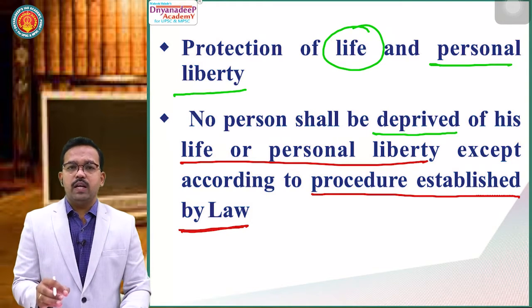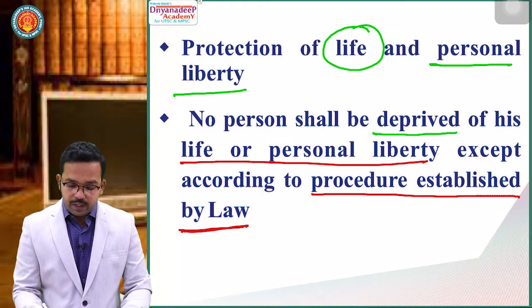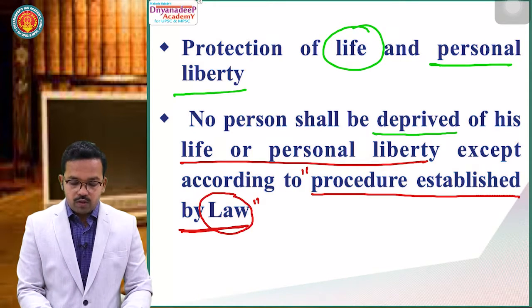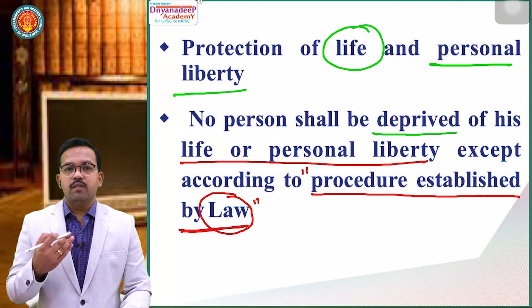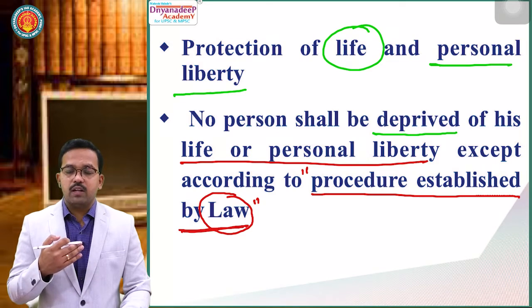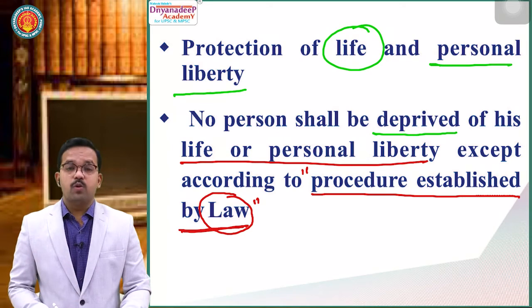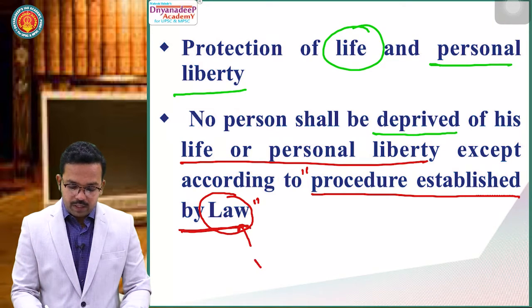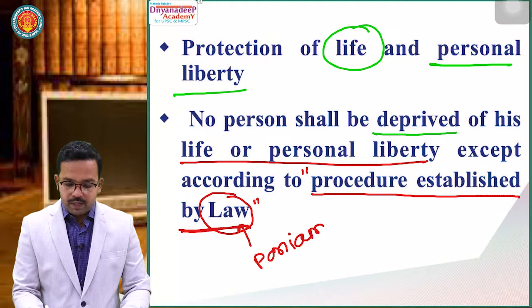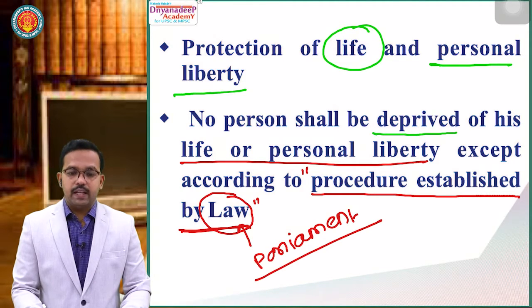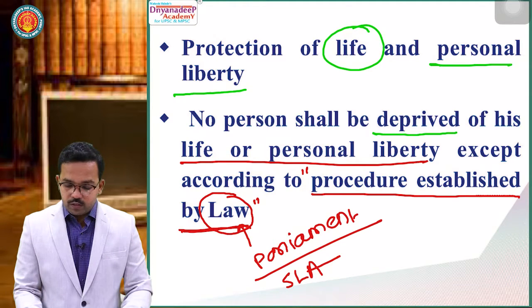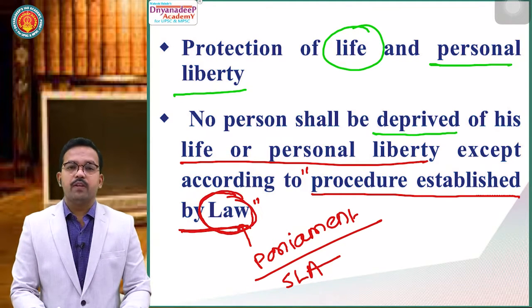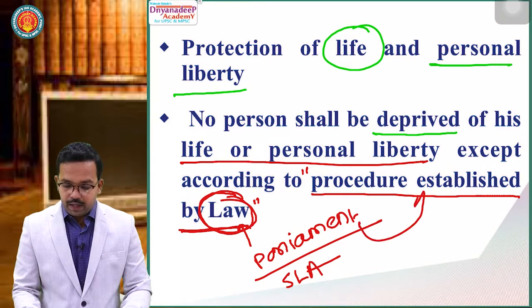I will not go into the analysis of this line. I will just try to explain what this procedure established by law is. First, law. What is law? These are a set of rules, regulations and terms and conditions which are passed by a legislature. So, who makes a law? In India, law is made by Parliament at the center, and in the states, by the State Legislative Assembly. So, a procedure established by law means a procedure established by Parliament.